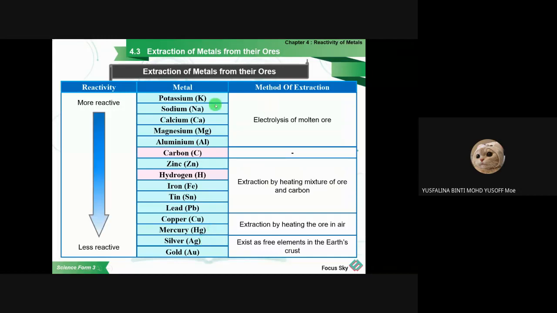So you have to remember which part uses electrolysis and which part uses the reduction process. But for copper and also mercury, since they are very less reactive compared with the others, we just need to heat them in the air, so they will separate.